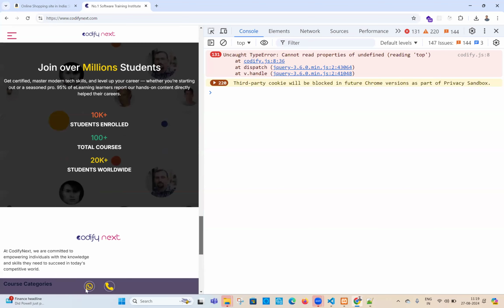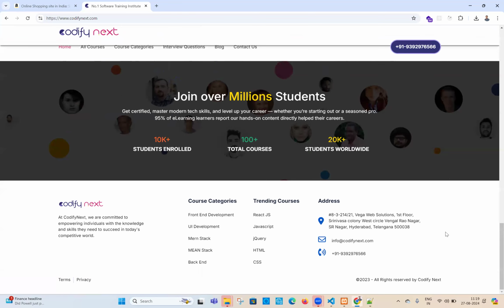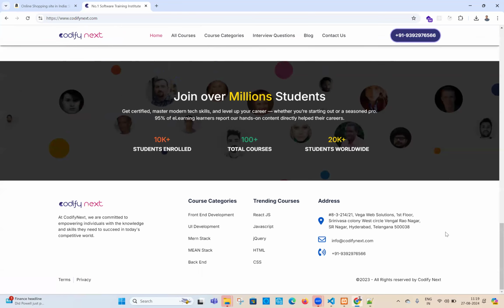And moreover, you see at the bottom you have a WhatsApp icon and a phone icon. But when I am on the big screen, this is not showing to you at the bottom. Only on the small screen is it showing you that icon. It is not showing on all the devices. So this is all getting adjusted automatically, and that is what responsive web is.